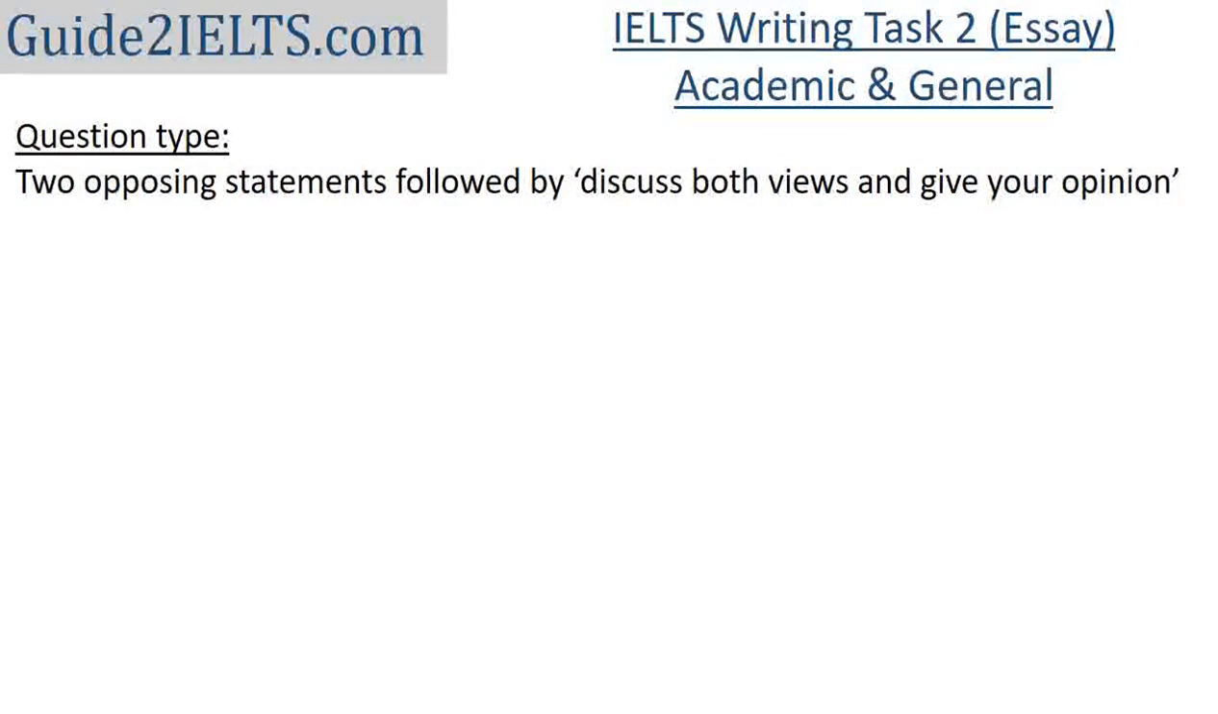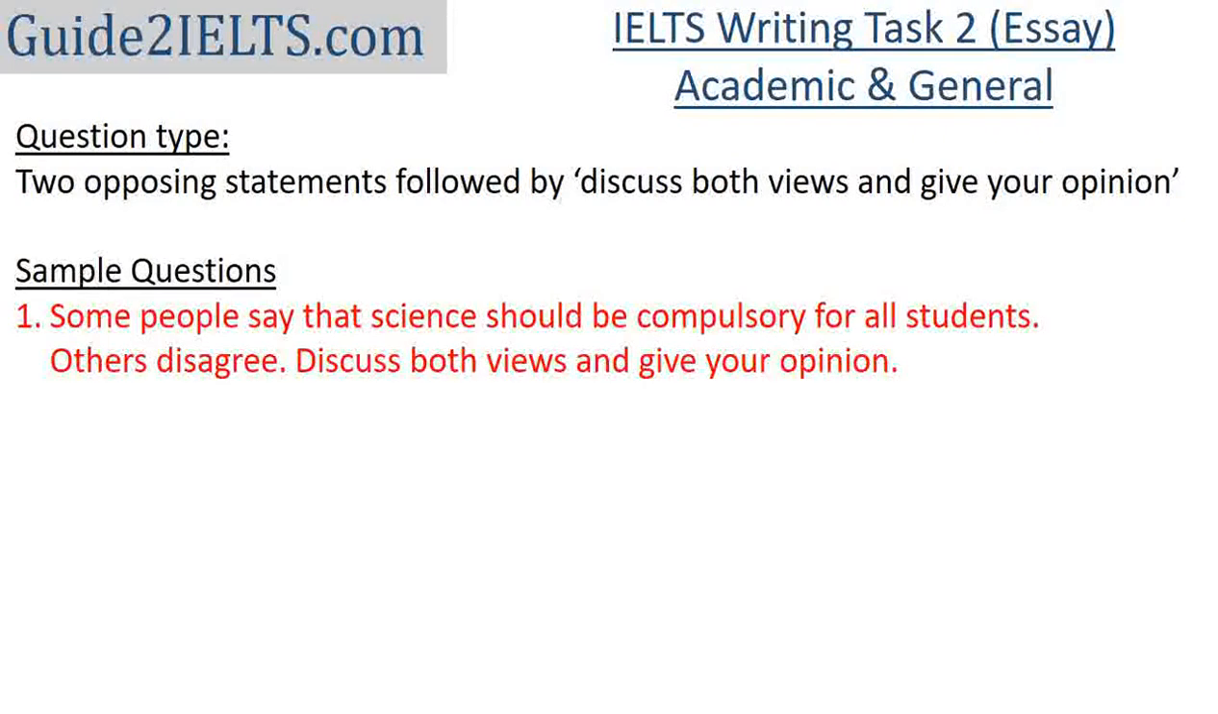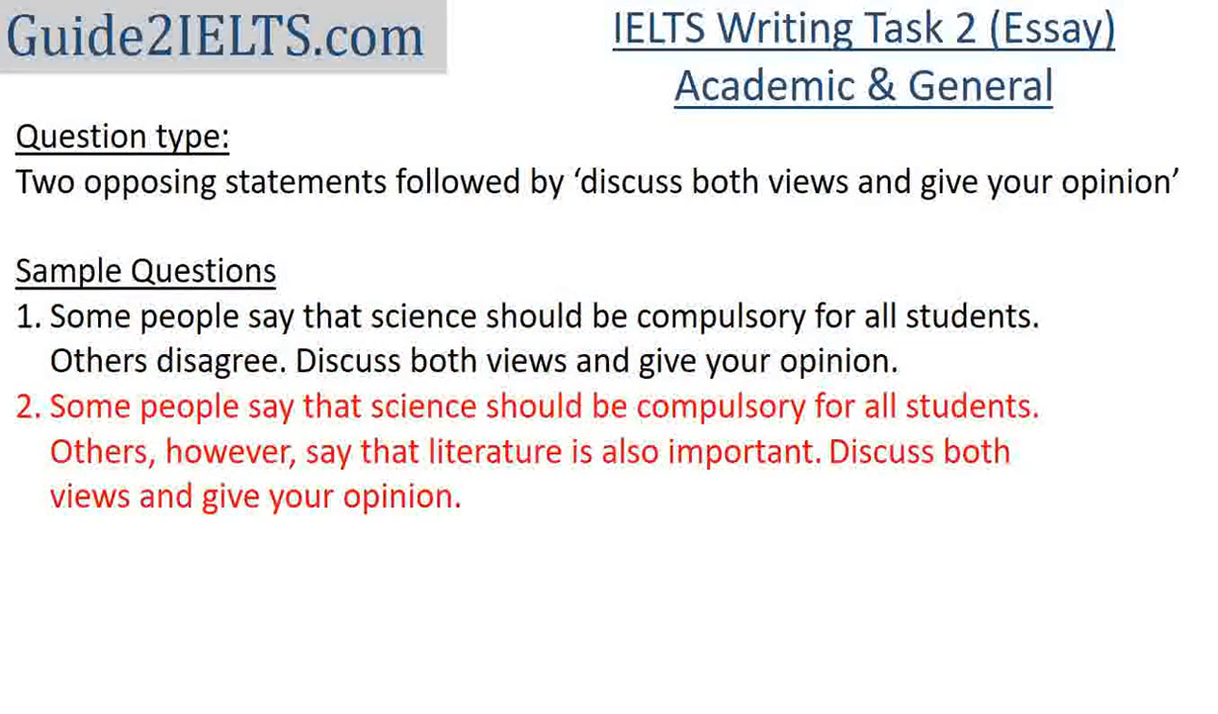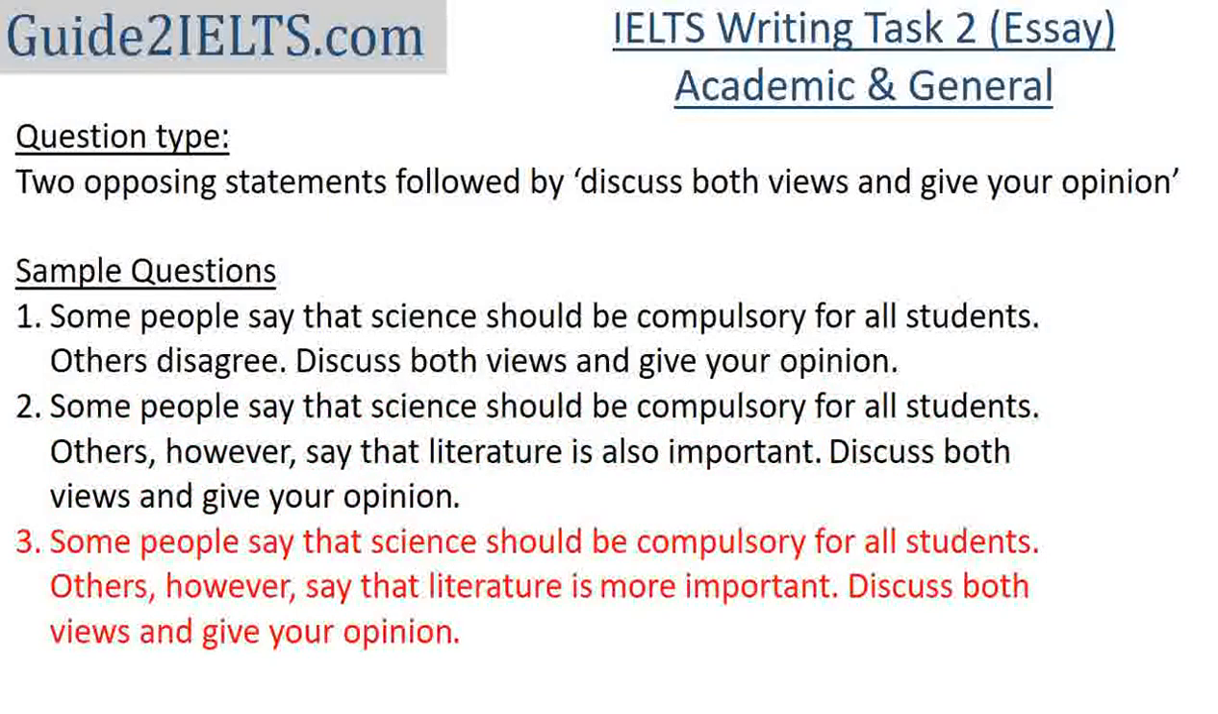Let's look at a few very similar questions, all of which are of the discuss both views and give your opinion type. First, some people say that science should be compulsory for all students, others disagree. Second, some people say that science should be compulsory for all students, others, however, say that literature is also important. And third, some people say that science should be compulsory for all students. Others, however, say that literature is more important.